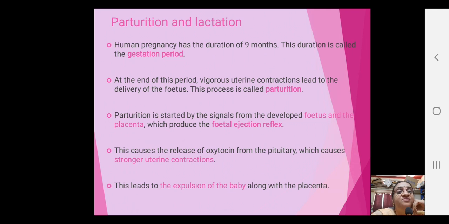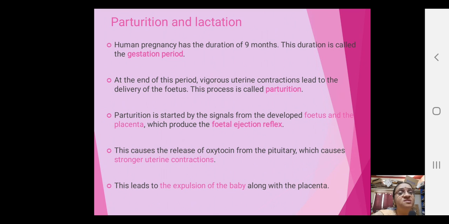At the end of the period, vigorous uterine contractions lead to the delivery of the fetus. The delivery of the fetus is called parturition. What is it called as? Parturition. Parturition is started by the signals from the developed fetus. Once the fetus has fully developed, it gives signals, so it produces what is called the fetal ejection reflex. Now this fetal ejection reflex has been a 1 mark important CBSE question also.